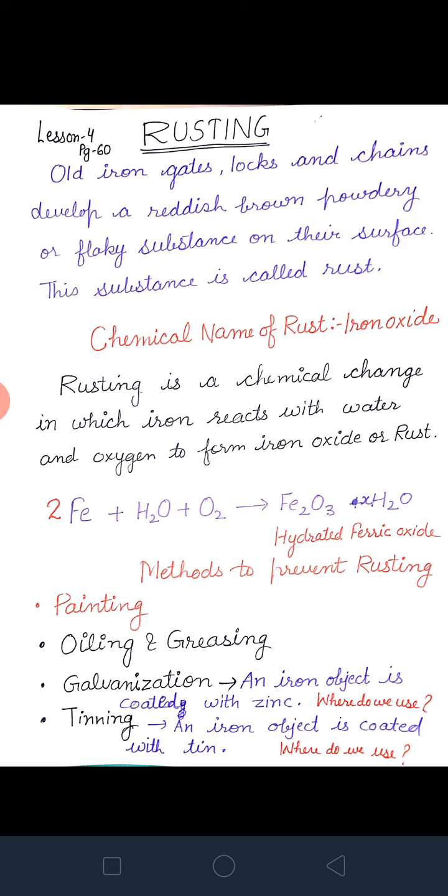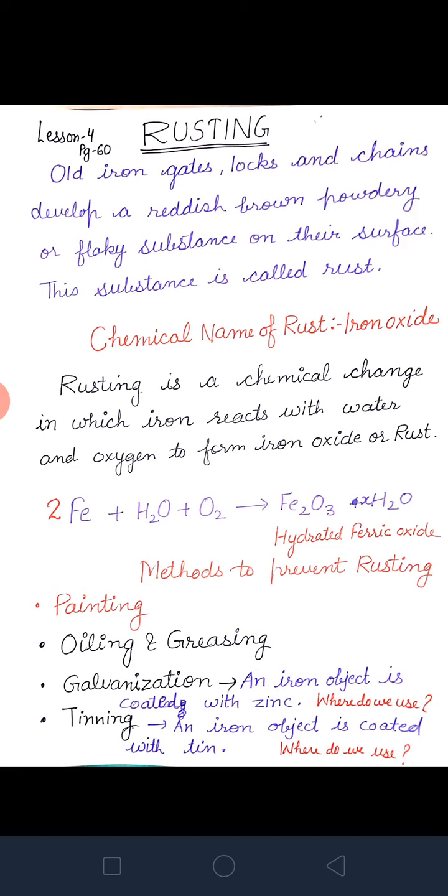By painting. If we paint the iron cooler, then what will happen? Beta, this paint prevents the surface of the iron object from coming in contact with air and moisture. Then between air and moisture and the iron object, what is the layer? Paint will come in between the water and air and the iron object. So we can prevent this iron cooler from rusting.